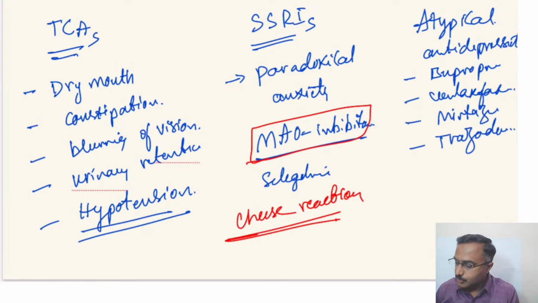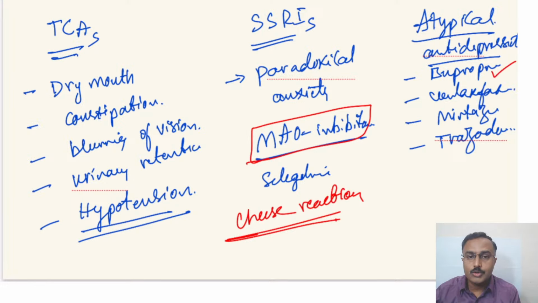It's worthwhile to remember here that under these atypical antidepressants, bupropion, though it is also used in nicotine dependence, that is for tobacco cessation, causes seizures. Apart from sedation, it also causes seizures. Venlafaxine causes hypertension.